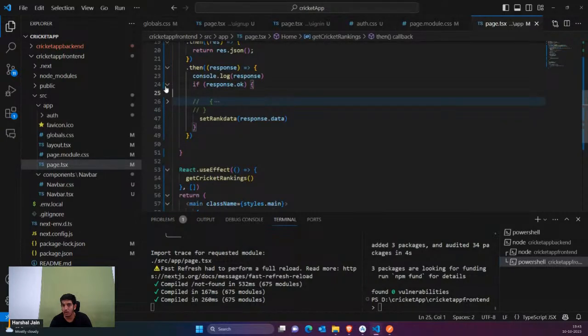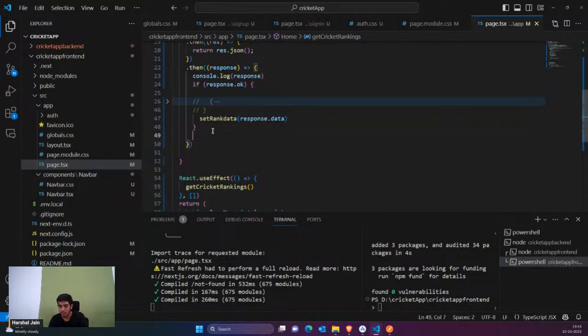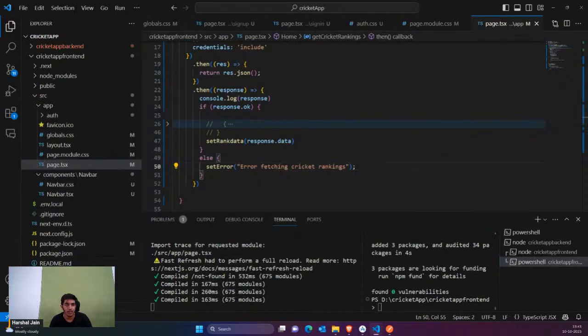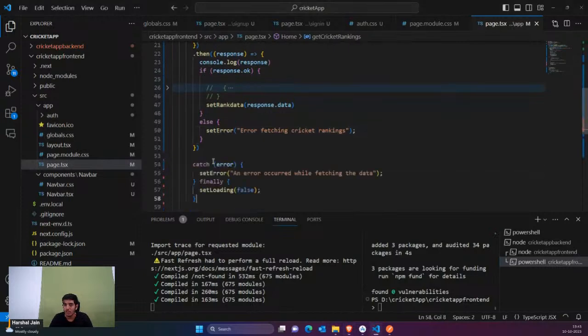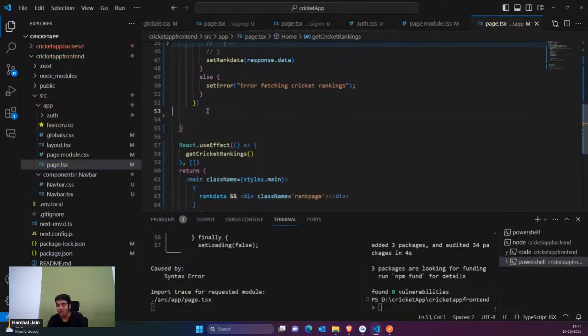So if response.ok is true, then everything is fine. But if response.ok is false, then that means we are receiving some error. Similarly, we have catch, and similarly we are going to use finally. So this is catch, this is finally. Now inside this we are also going to say that once we receive the error in catch, so it's actually dot catch. Okay, I have to fix this. Just a minute. So it's actually dot catch.